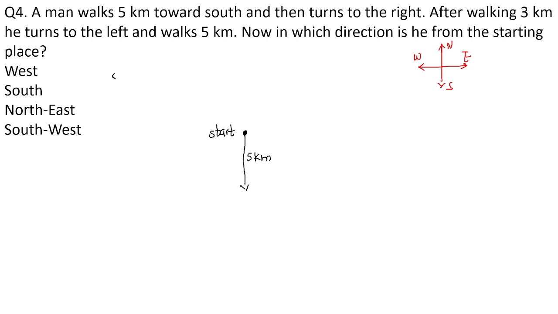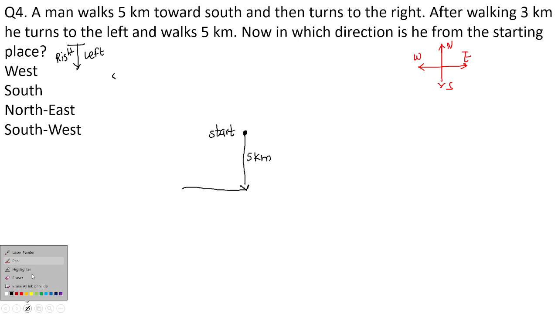Then he took a right turn. Now, whenever a person is facing in the south direction, our right hand side is his left hand side, and our left hand side is his right hand side. So here he is moving in which direction? Right direction. He's actually moving in the left direction for us if we consider it. Then he turns to the right and walks for 3 kilometers. Now let us consider this distance till here is 3 kilometers. He started his journey from point A, went to point B, and moved to point C.